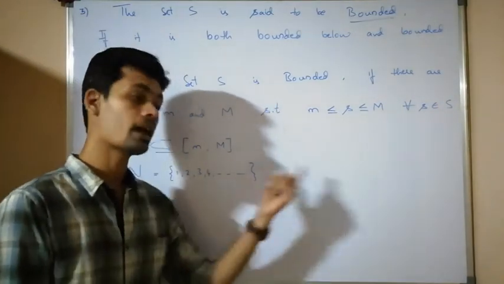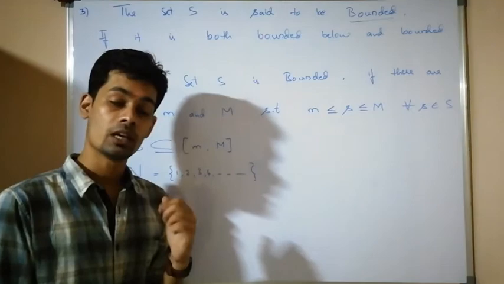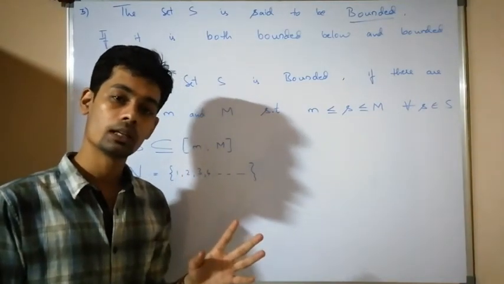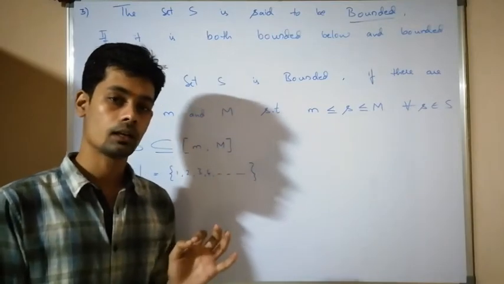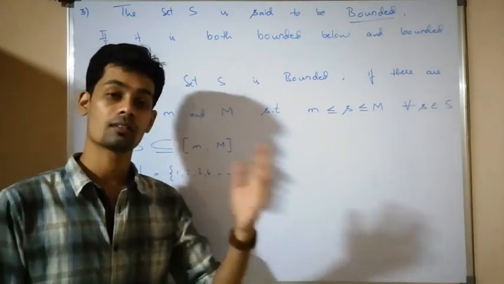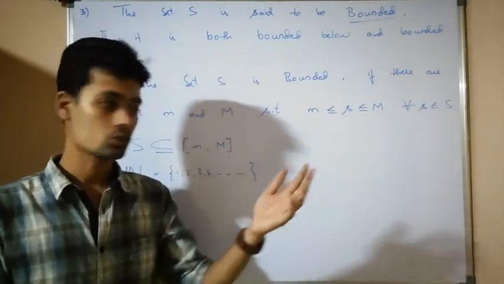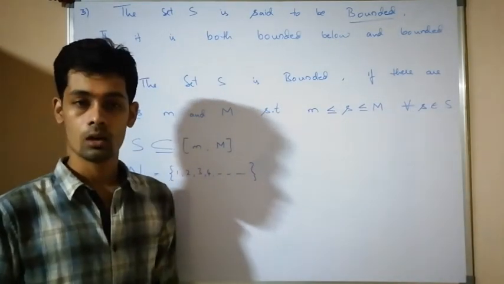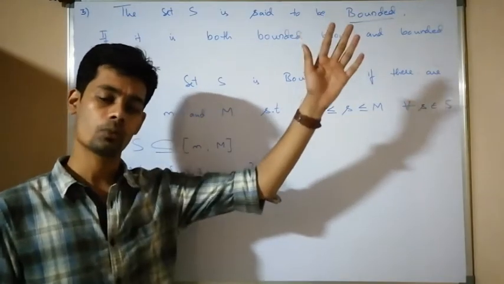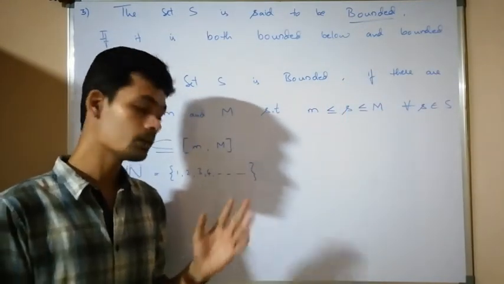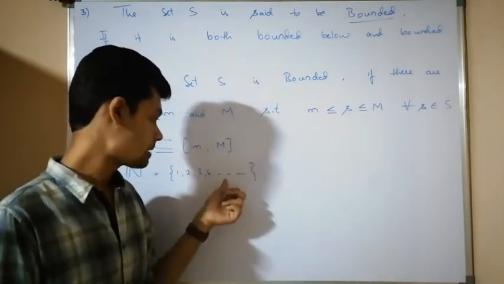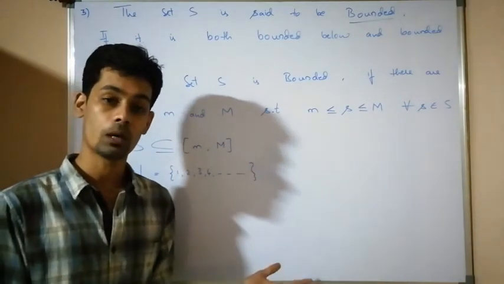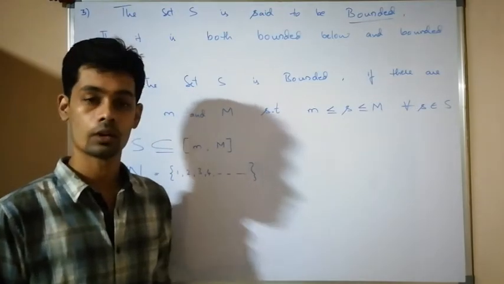But it is not bounded above. If I say 1 million, a real number I am going to take, as an upper bound, after that also I am going to get a natural number in this set. Therefore, it is not bounded above. If I take the largest possible real number, after that again I am going to get a natural number in this set. Therefore, there does not exist any upper bound. Therefore, it is not bounded above.